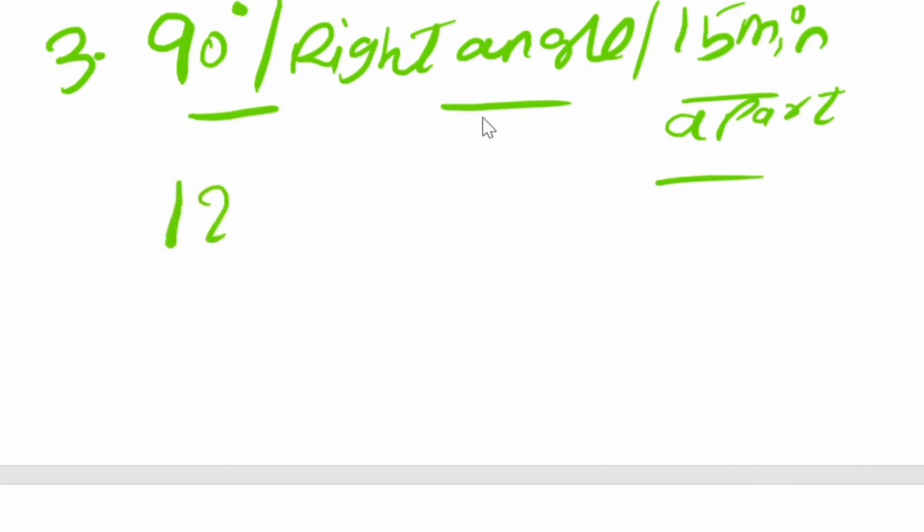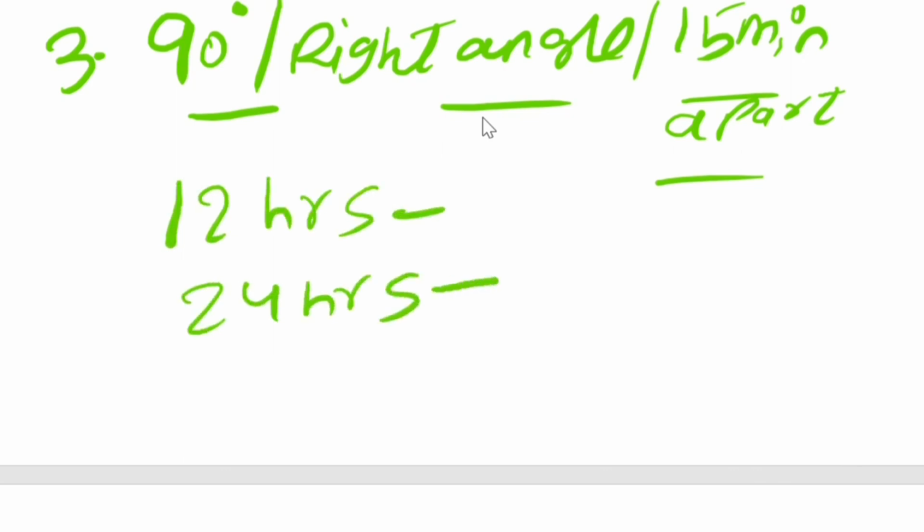So in 12 hours how many times they will meet, in 24 hours how many times they will meet. This is the thing actually. If you observe carefully your own clock at home, in every hour they will form a right angle two times.